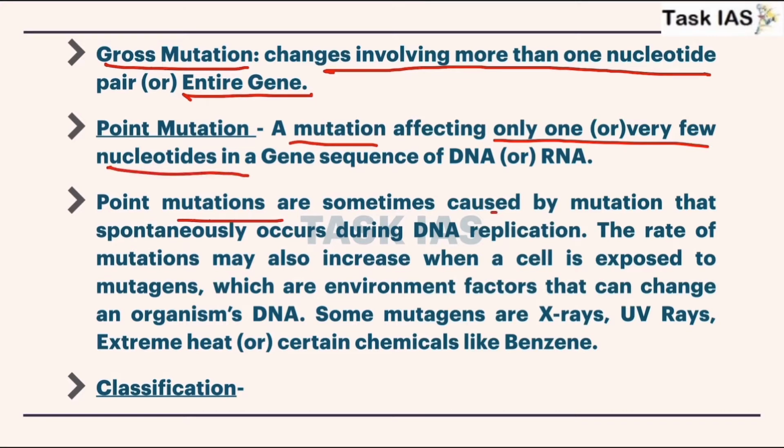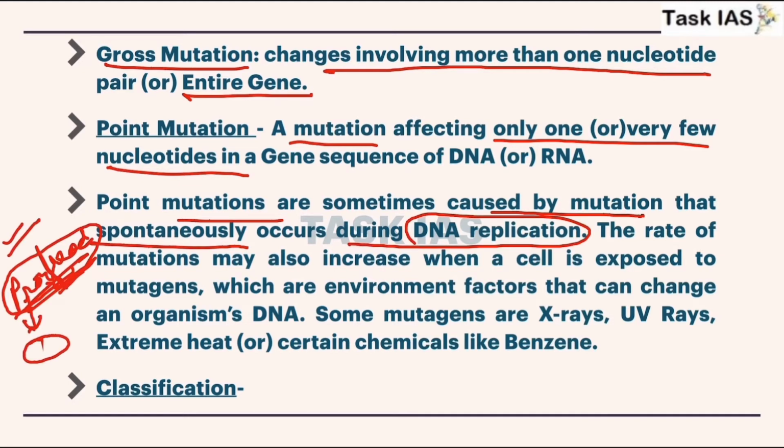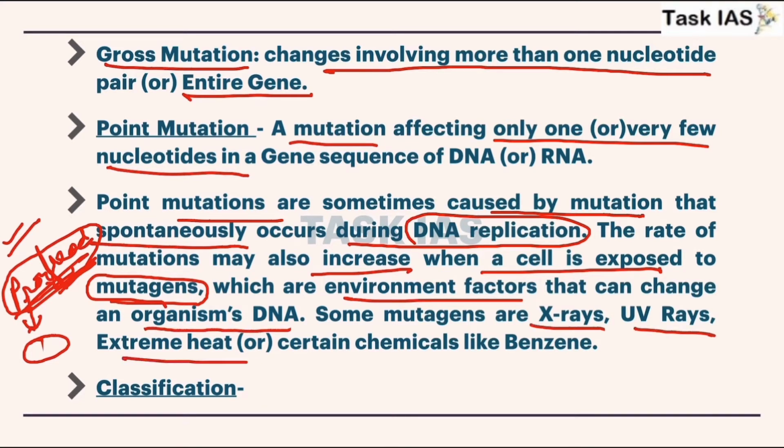Point mutations are sometimes caused by mutations that occur spontaneously during DNA replication. The rate of mutation may also increase when a cell is exposed to mutagens, that means agents which cause mutation, which are environmental factors that can change an organism's DNA. Some mutagens are X-rays, UV rays, extreme heat, or certain chemicals like benzene.